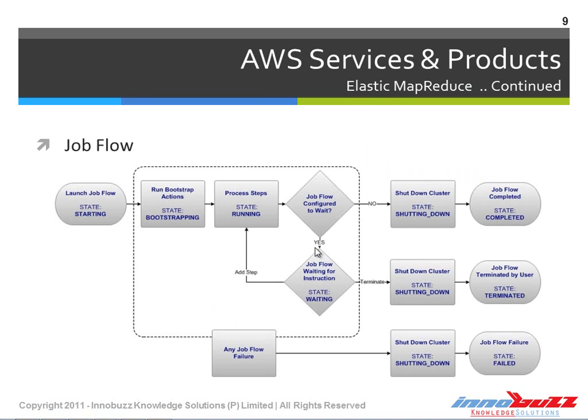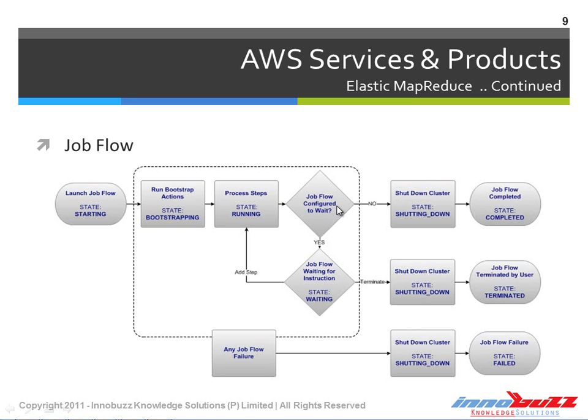So let's see how the job flow goes. This is how it works. The data comes in and it's checked for the bootstrap action, where we mention what has to be done with this data, and the process steps. Based on this action, the data is processed, and after processing it checks whether it is configured to wait in case of any more data.